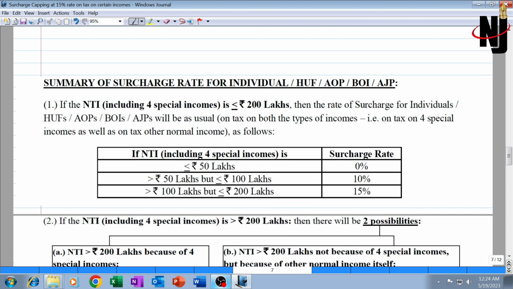Let us try to summarize everything. Simple language summary: this concept of capping is applicable only when the total income exceeds 2 crore, or it exceeds 5 crore, but at least 2 crore it is certainly exceeding.